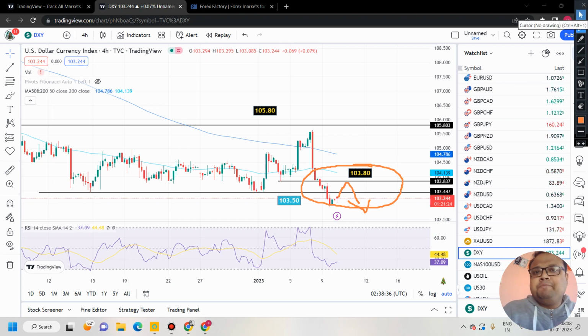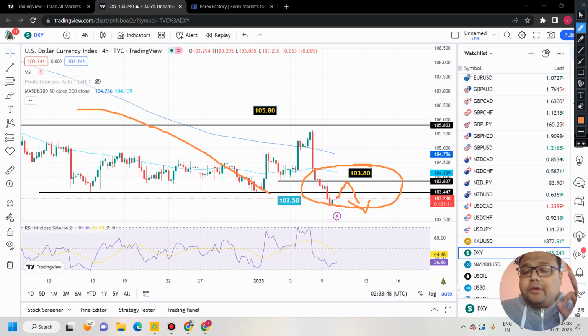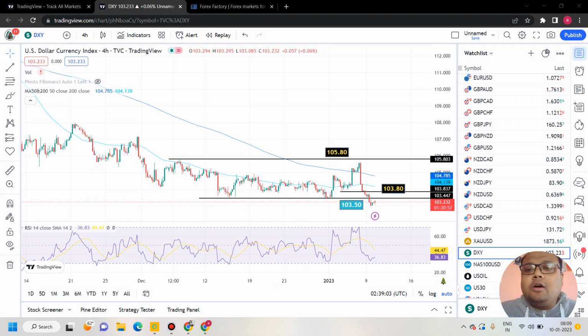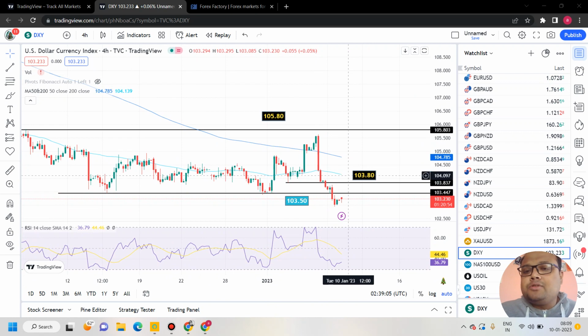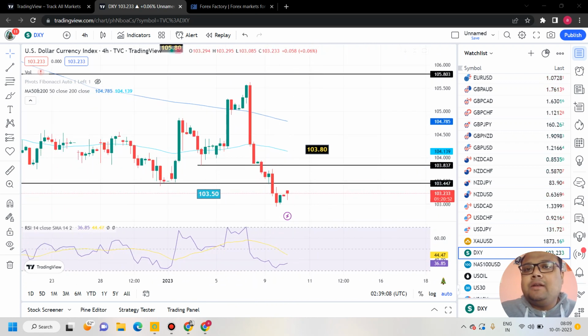Because as I already said, and as we already know, there is no fundamental factor that will change the direction of the market. I am not sure what Powell will say, but overall there is no fundamental reason right now for a trend reversal for DXY. If Powell says something and DXY reverses, then that's a different chapter. But before the speech, we have none. So as a result, the position of DXY is not very strong right now. If DXY tries to go up also, then there may be some resistance around this level and DXY may go down again.